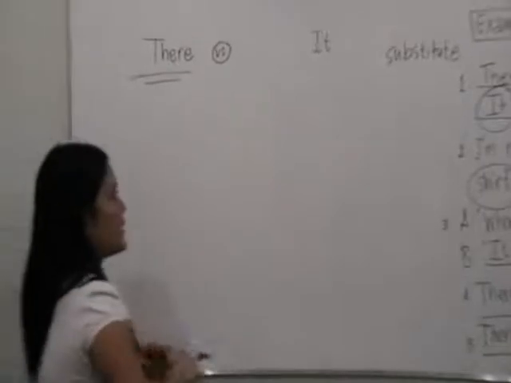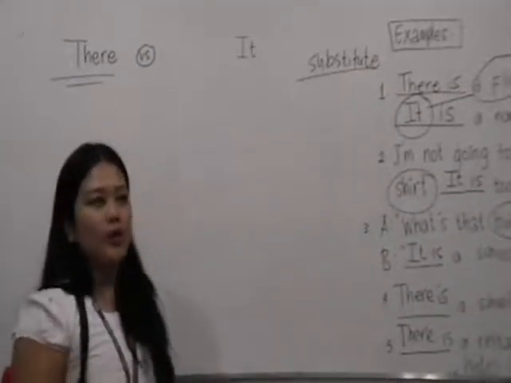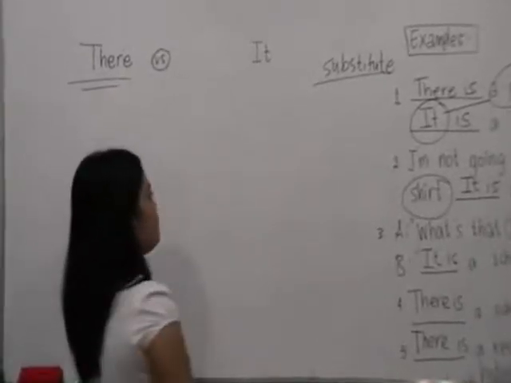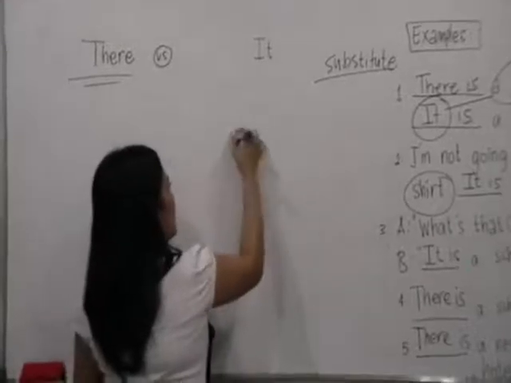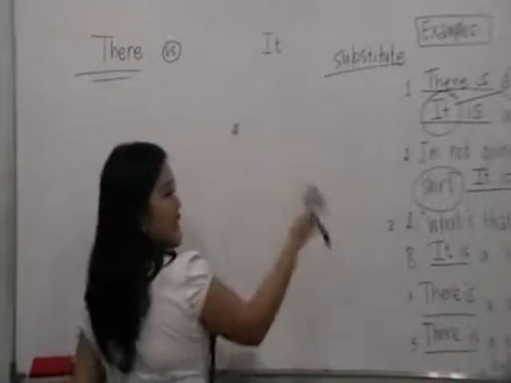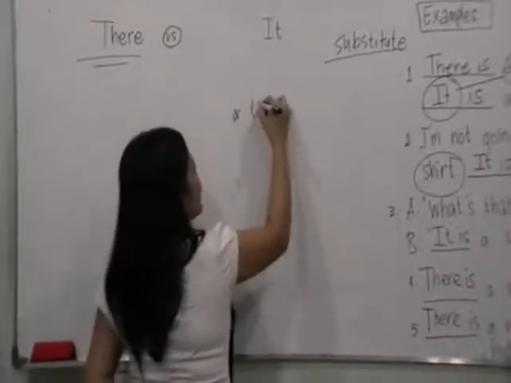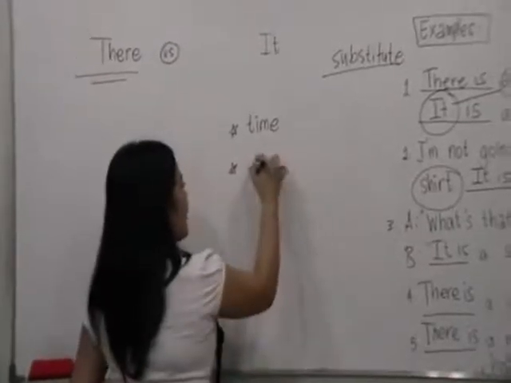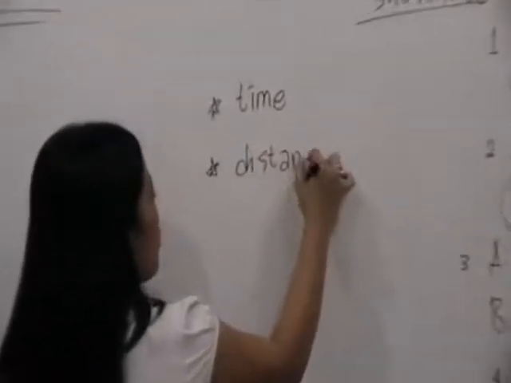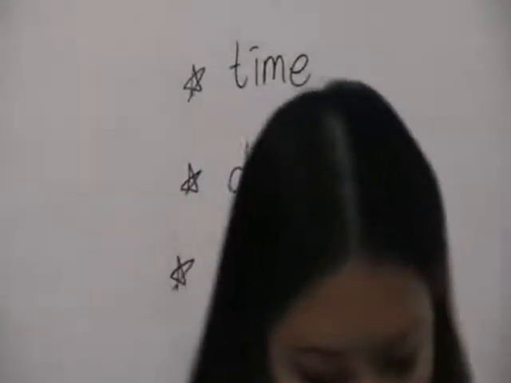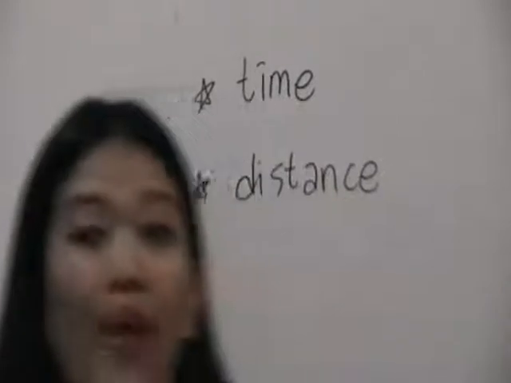Now, like I said, it is a substitute. It is a substitute for a noun. So instead of using a noun, we can also use it to talk about other things besides a noun. We can also use it to talk about time. We can also use it to talk about distance, or we can also use it to talk about, just a second, check, also about weather.